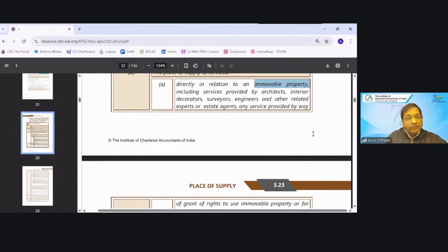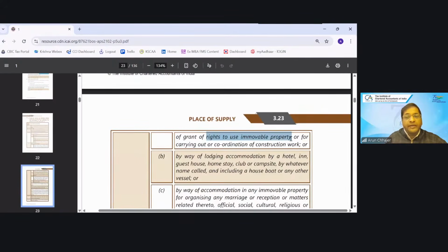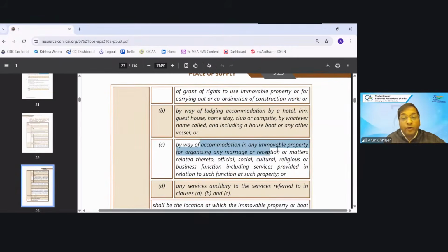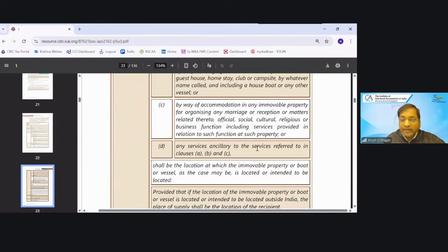Now, what transactions are covered in subsection 3? Including services provided by an architect, interior decorator, surveyor, engineer, or any other expert or real estate agent, or any service provided by way of the grant to use immovable property or carrying out any coordination work, by way of lodging accommodation by a hotel, guest house, homestay, club, campsite, by whatever name called, by way of accommodation in the hotel for organizing any marriage or reception, or any ancillary services referred to in clause A, clause B, clause C, shall be the location of the property that we know, or the boat or the vessel.